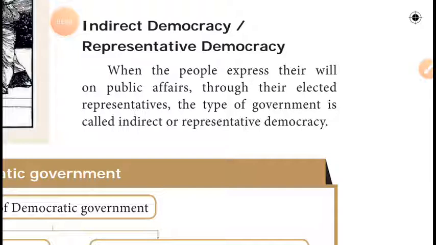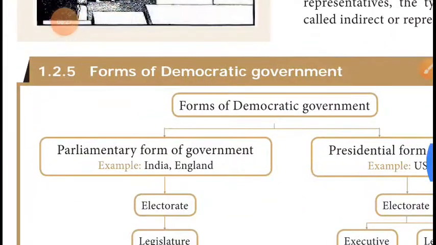Do you understand now what is the difference between direct and indirect? In direct democracy, people are directly involved. But in indirect democracy, the people elect their representatives, and through the representatives only they get everything. So that is called indirect democracy. Okay, that's all about direct and indirect democracy.